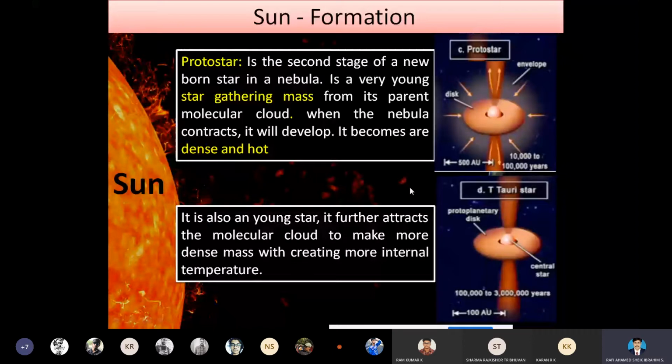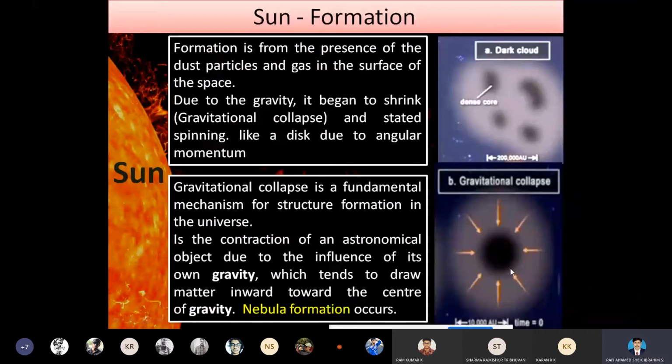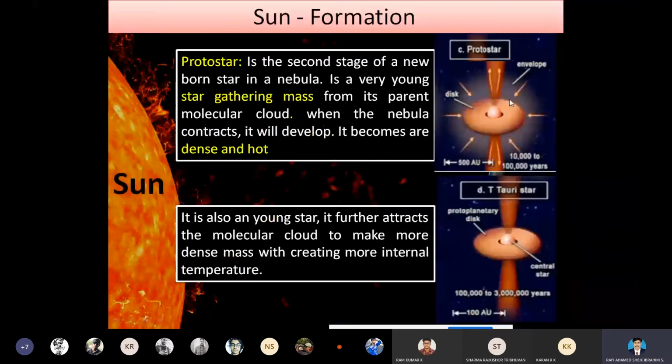So once the nebula formation takes place, further, due to the gravitational pull, what happens? The molecules, that is the parent molecular cloud, attract more due to the presence of gravity at the center, which develops its size.